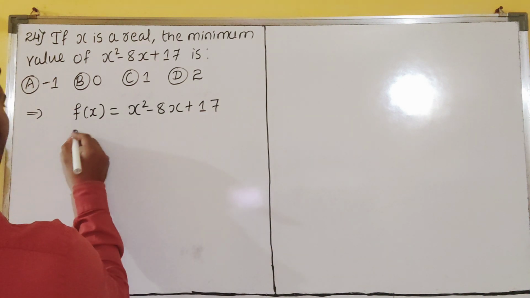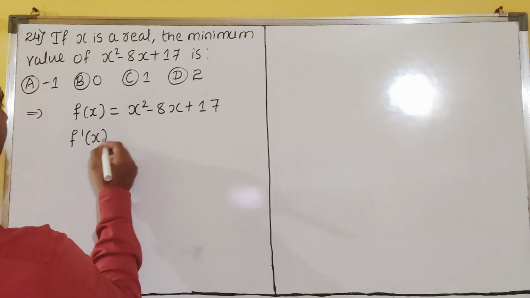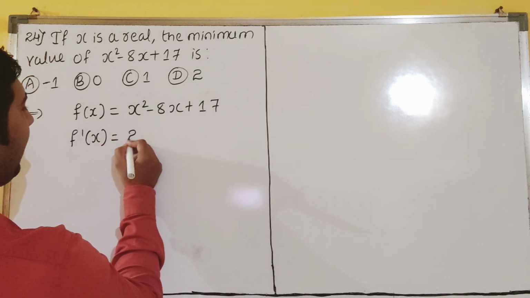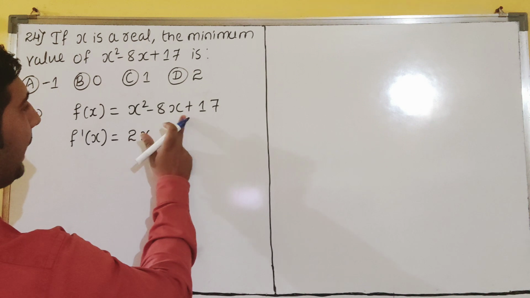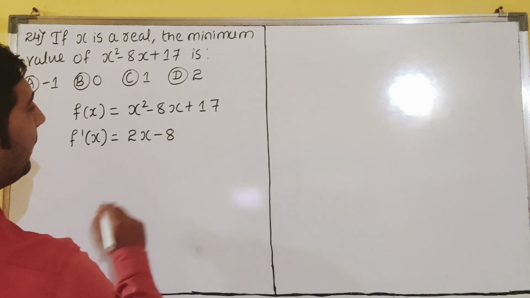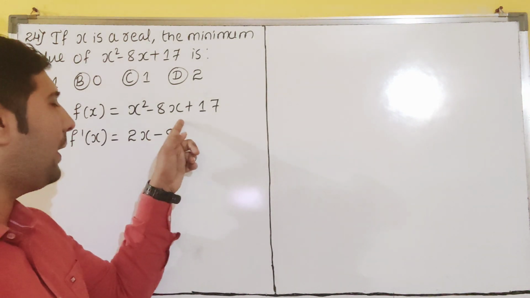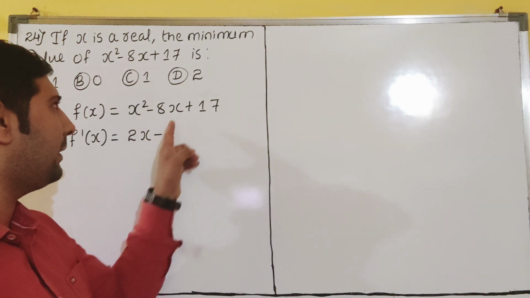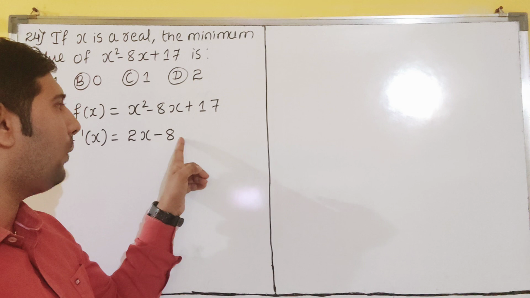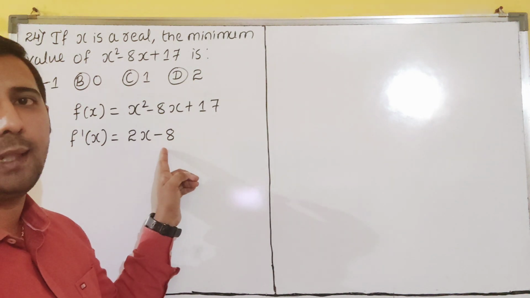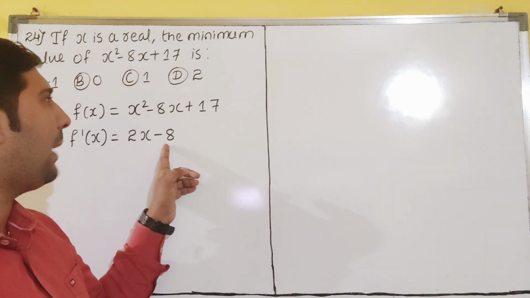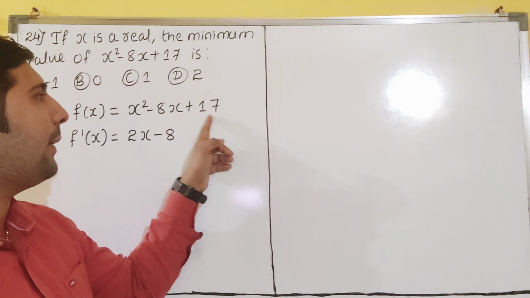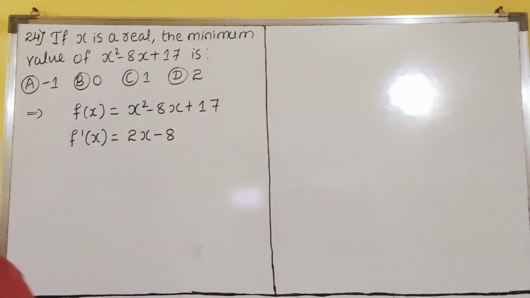So then we have to find a derivative of this. F dash of x. X square derivative is 2x. Minus 8x derivative is minus 8. Constant into function means constant should be written as it is. Minus 8 is written as is. Derivative of x is what? 1. Minus 8 into 1 is minus 8 only, dear students. So 17 derivative is 0. So derivative of 17 is 0.